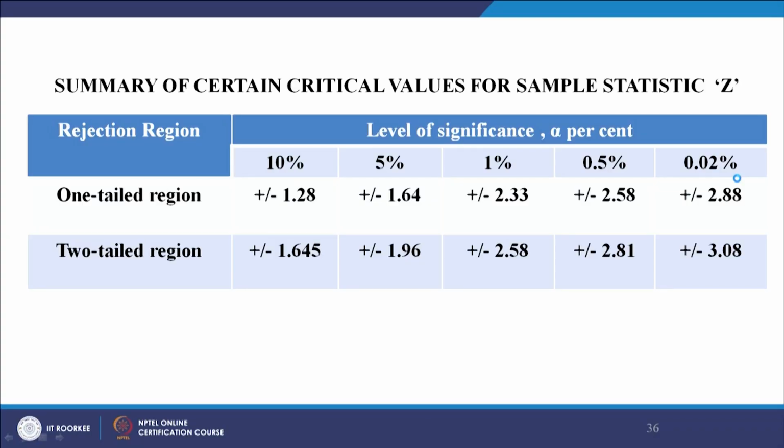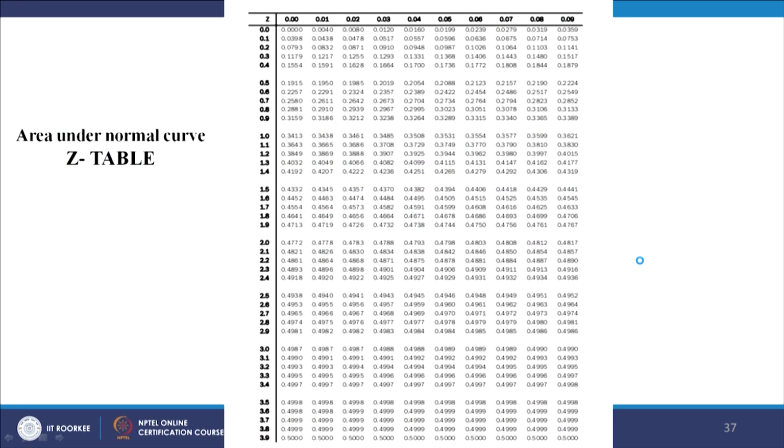If you can see the summary of certain critical values, for a one tailed region and a two tailed region, the table values for the level of significance are different. So, for 10%, for a one tailed region it is 1.28 and for a two tailed region it is 1.645. I will show you how to read a table also. For 5%, one tailed is 1.64, two tailed is 1.96, for 1% it is 2.33, 2.58 and it goes on. This is how you should see.